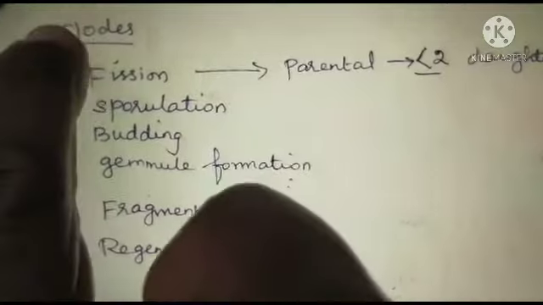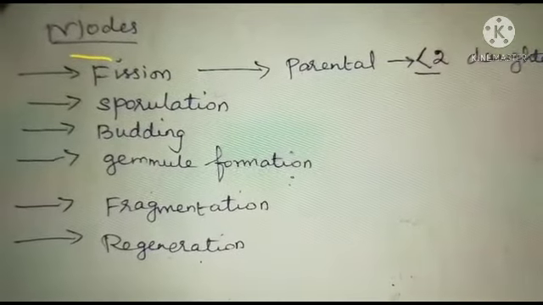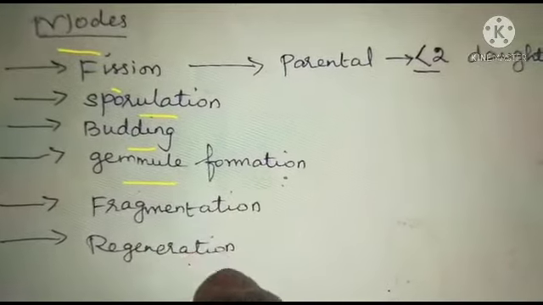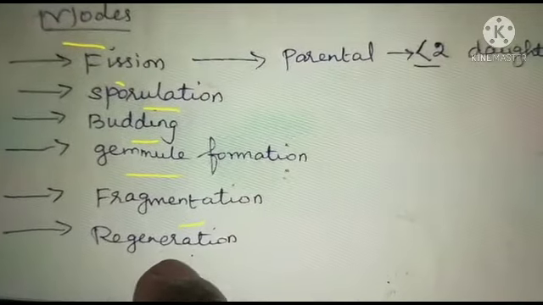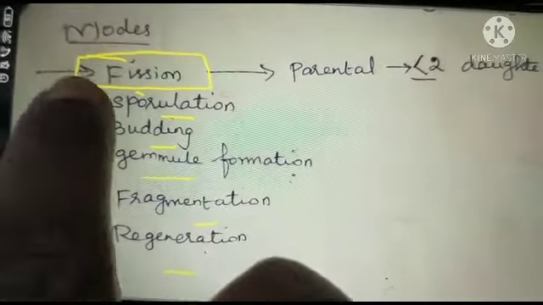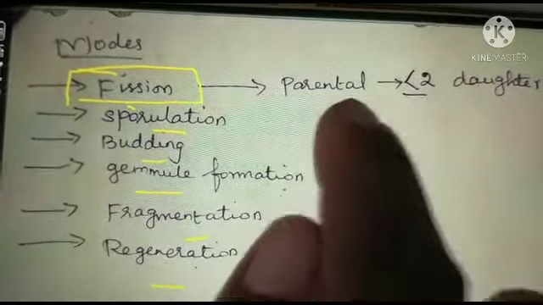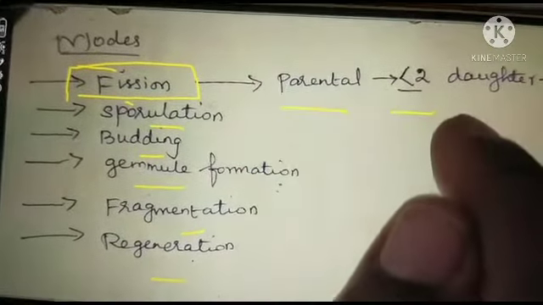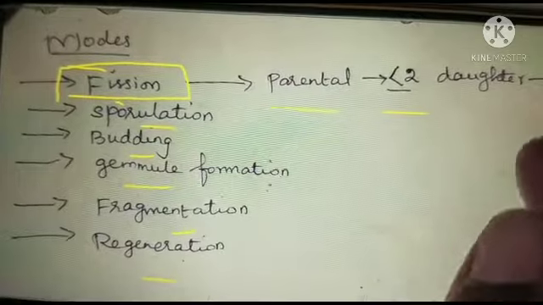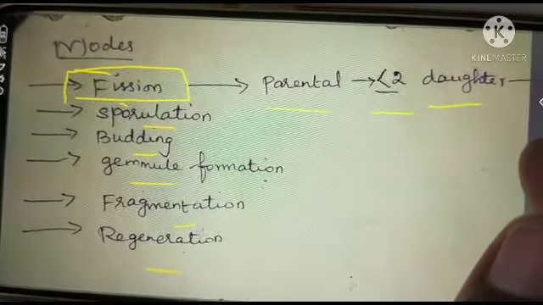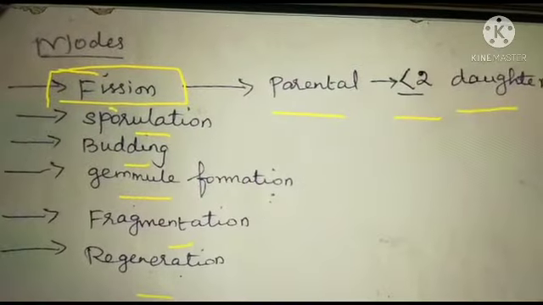Different modes are present in asexual reproduction. They are fission, sporulation, budding, gemmule formation, fragmentation, and regeneration. What is called fission? Fission is nothing but breakdown. In fission, the parental body is divided into two or more parts, and each part produces identical daughter individuals.